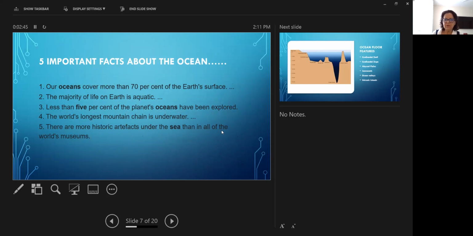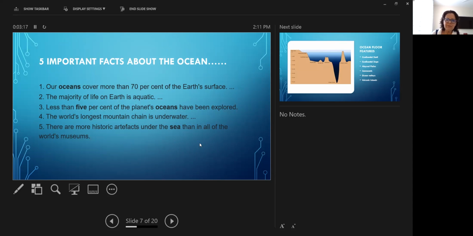Important facts about the ocean. There are many important facts, but I chose just five of the ones that I consider to be the most important at this point. 70% of the Earth's surface is covered with ocean. The majority of the Earth's aquatic life is in the ocean. Only 5% of the ocean has been explored, okay, only 5%.